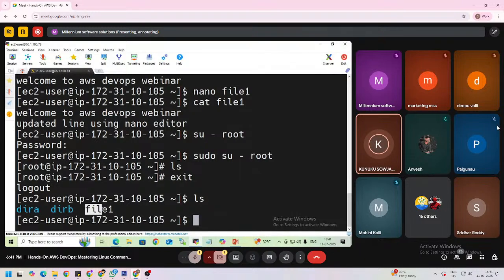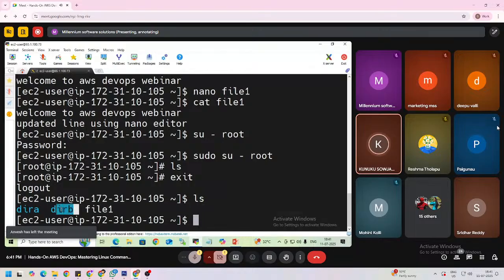Okay. So here I want to copy. I have a file 1 and I want to copy this file 1 into directory B, right? So first we need to use the copy command cp and give file 1.